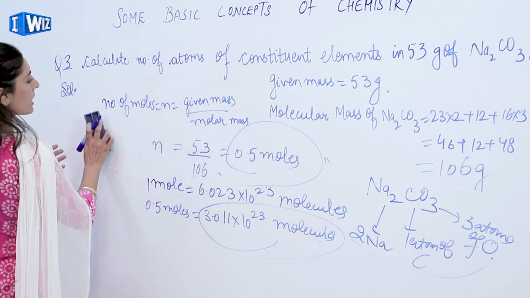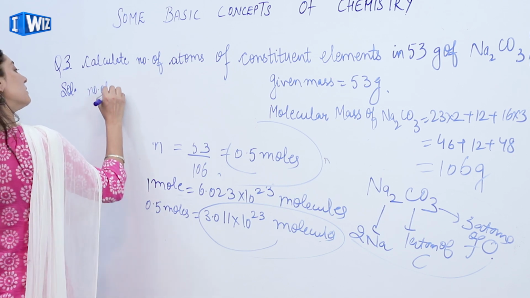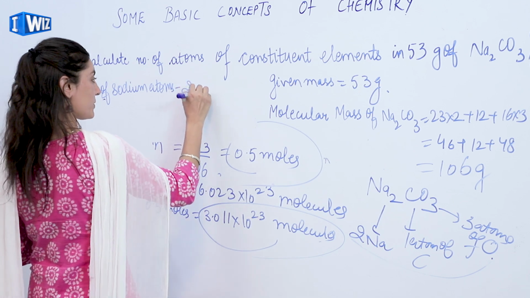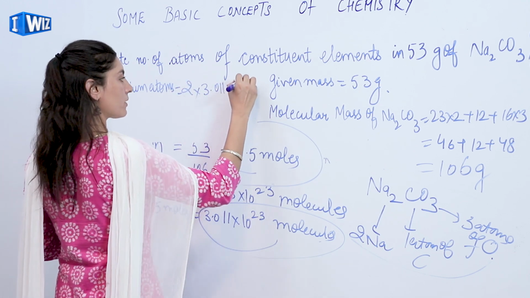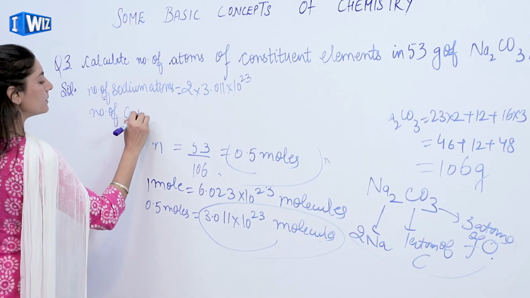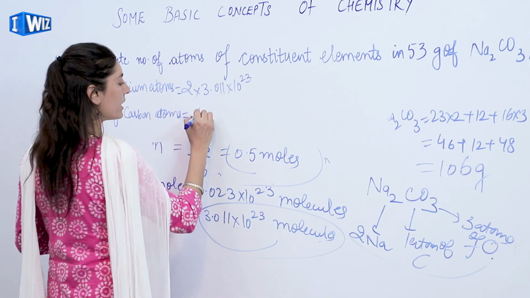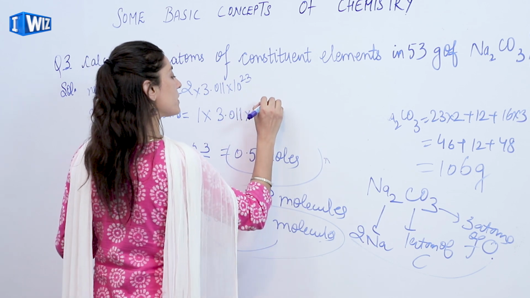The number of sodium atoms is equivalent to 2 into 3.011 into 10 raised to the power 23, then the number of carbon atoms is equivalent to 1 into 3.011 into 10 raised to the power 23 atoms.